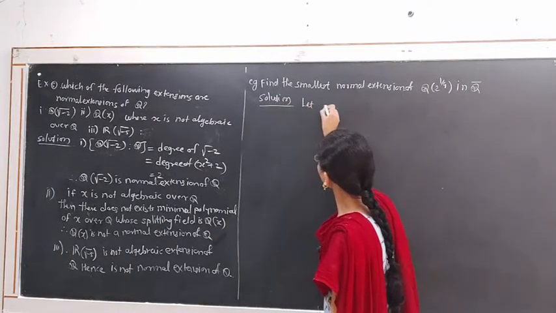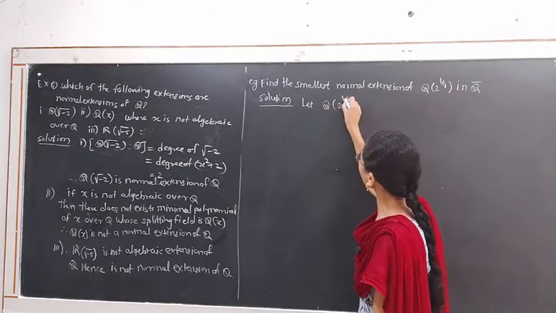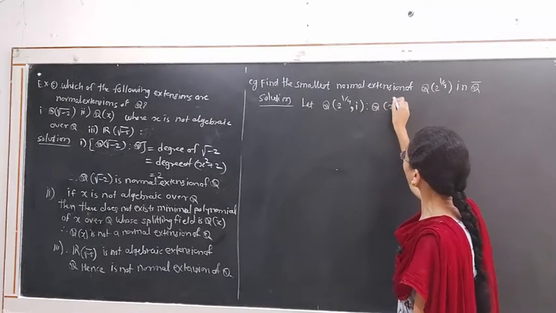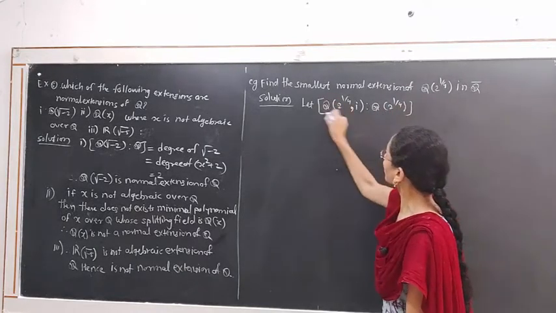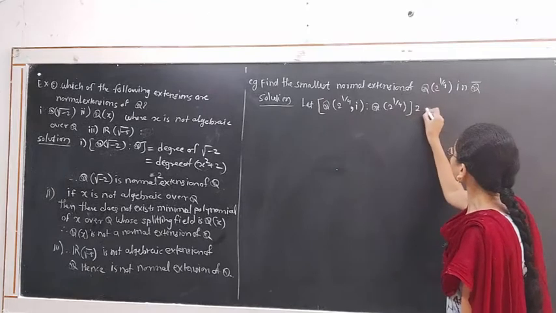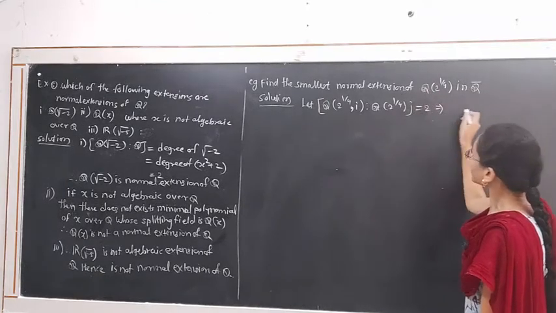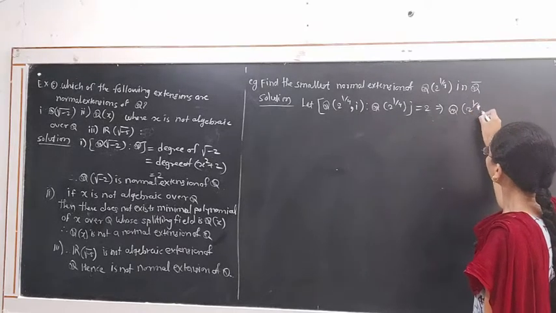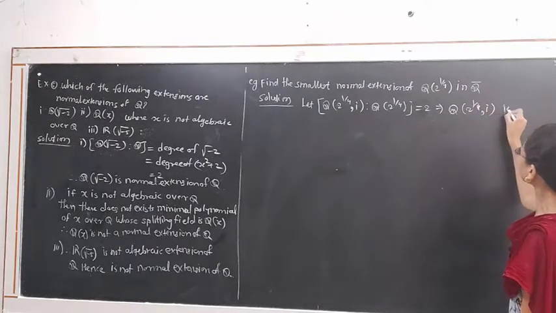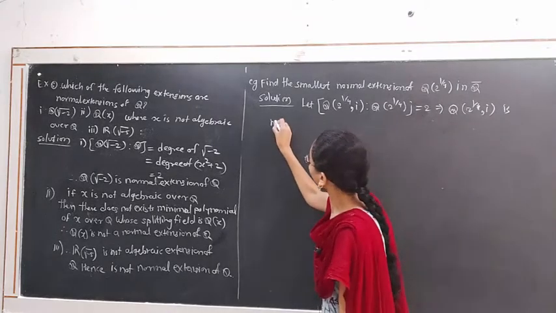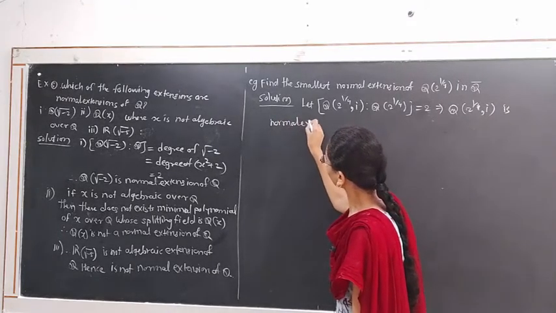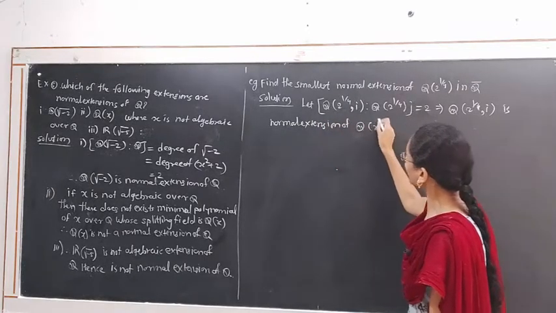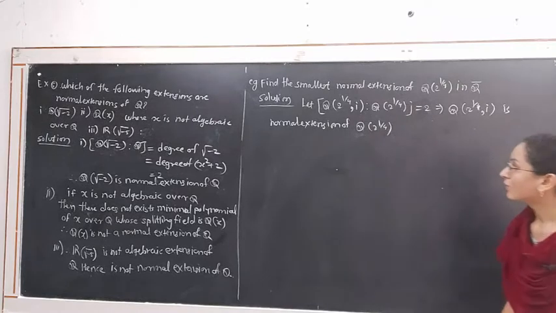Let the degree of extension of Q(2^(1/4), i) over Q(2^(1/4)) be equal to 2. This implies this extension Q(2^(1/4), i) is a normal extension of Q(2^(1/4)). Why is it normal?